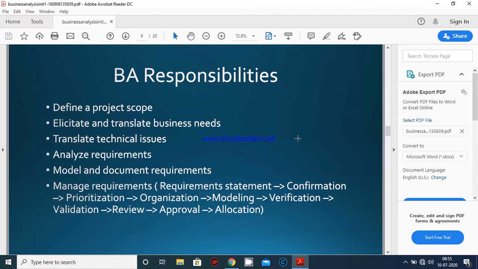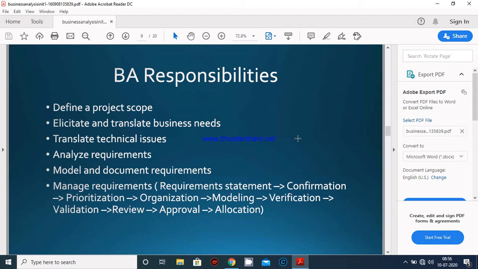I'm explaining point-wise. The first point is to define the project scope, elicit and translate business needs. Elicit means to find out, to fetch something from somewhere, that is, finding the requirement. Third is translating technical issues. Next, analyze requirements.